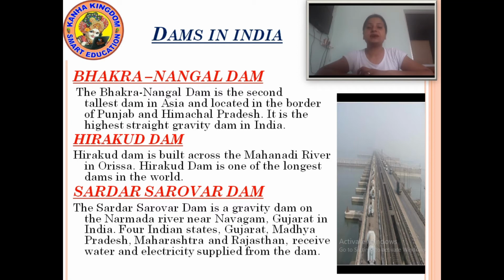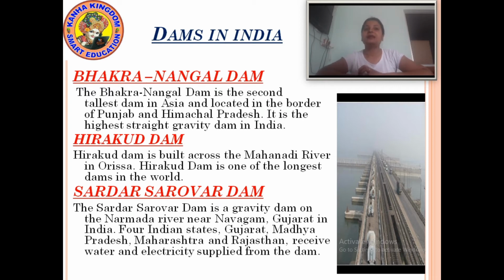Sardar Sarovar Dam. Now the Sardar Sarovar Dam is a gravity dam on the Narmada River near Navagam, Gujarat in India.